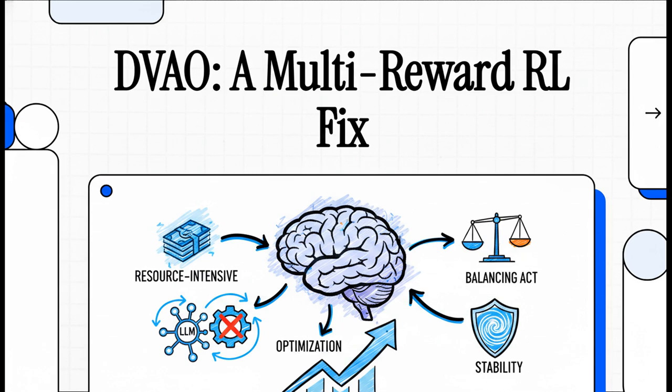Well, this research introduces a framework called DVAO, that's Dynamic Variance-adaptive Advantage Optimization. And it's a real game changer because it directly tackles one of the biggest bottlenecks in AI training today. Let's unpack exactly how this works.